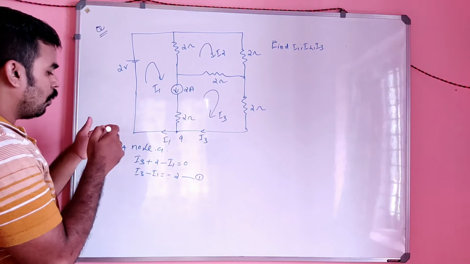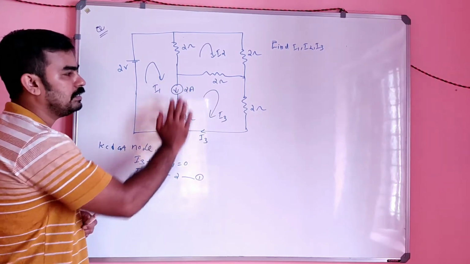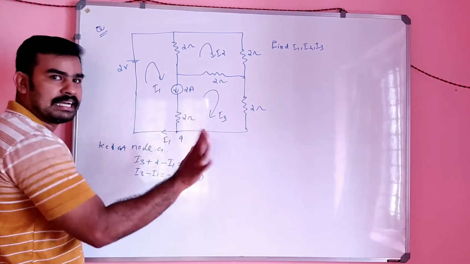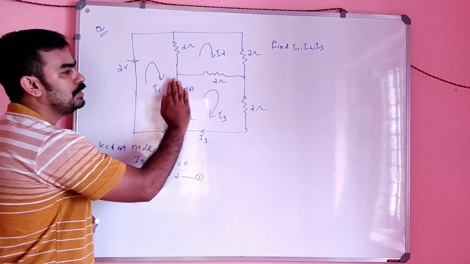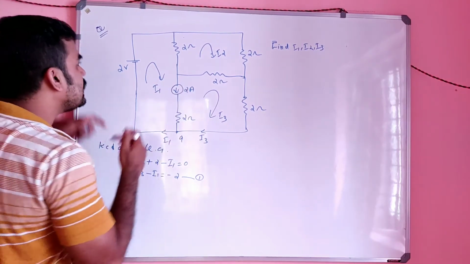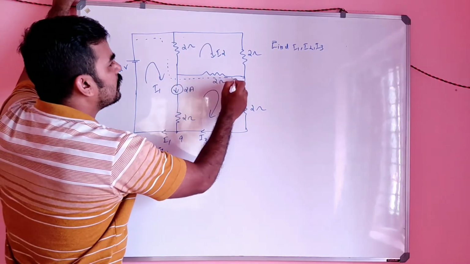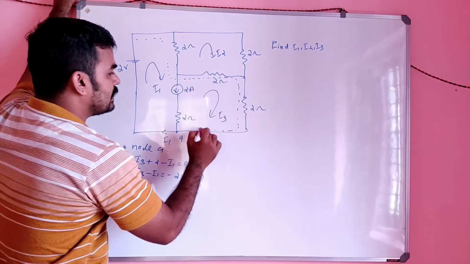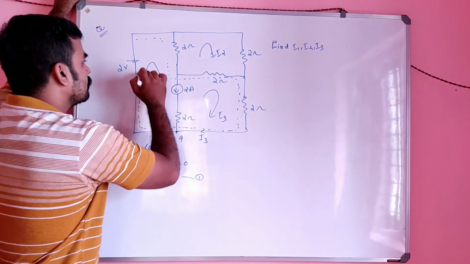Once you write the current equation relating the super current to the other currents, you can cover it and consider this very big mesh as the super mesh.